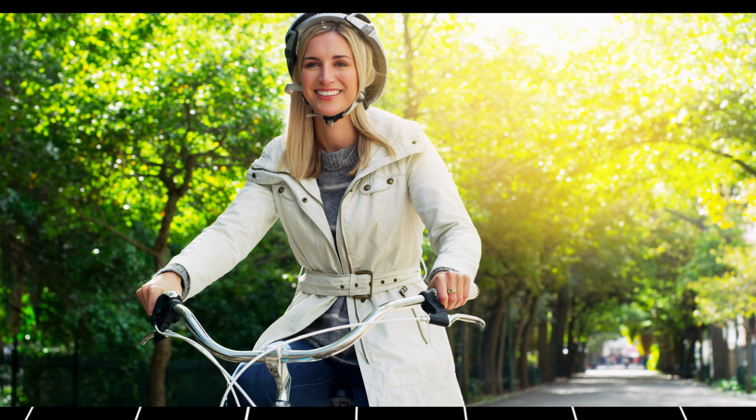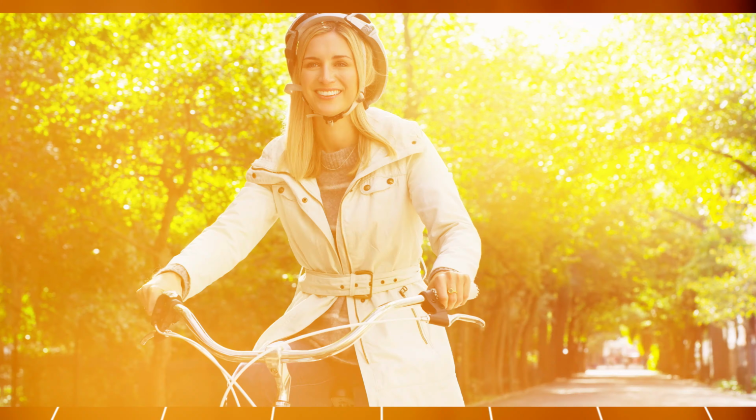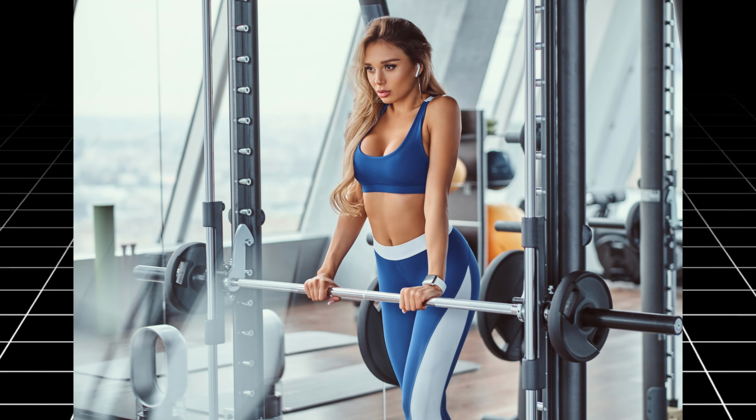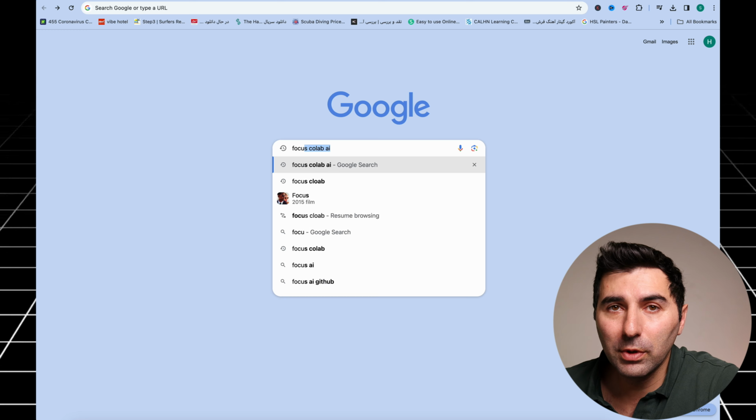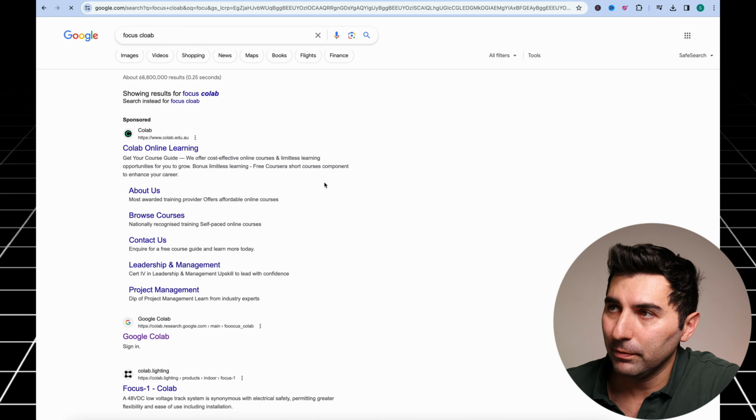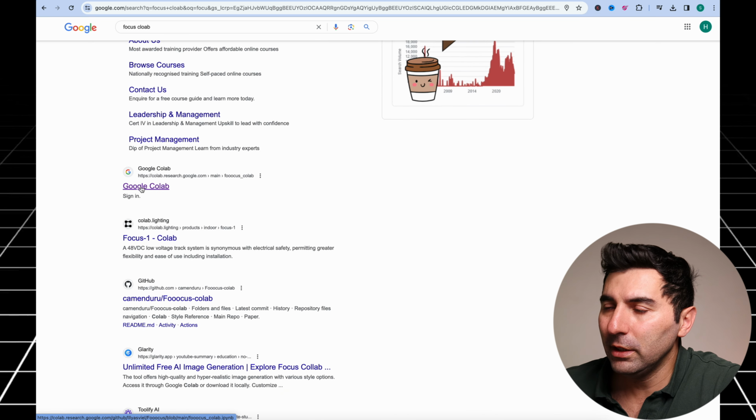For the next step, I'm going to use another AI tool to make a variety of photos related to this source image we have, and also use it in different situations that we can use for our different Instagram posts. For example, imagine you want to make an Instagram post where your influencer is riding a bike, or another post, maybe you want your influencer to be at the gym working out. We are going to use Google and type Fooocus Colab. And here in the search, we click Google Colab.